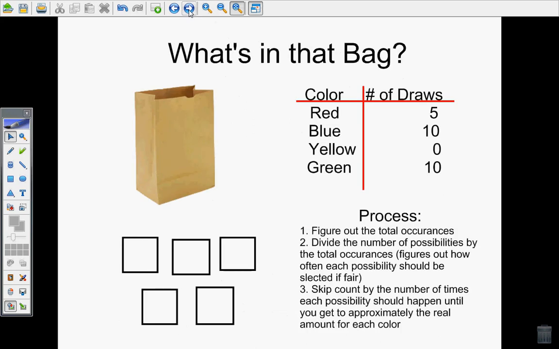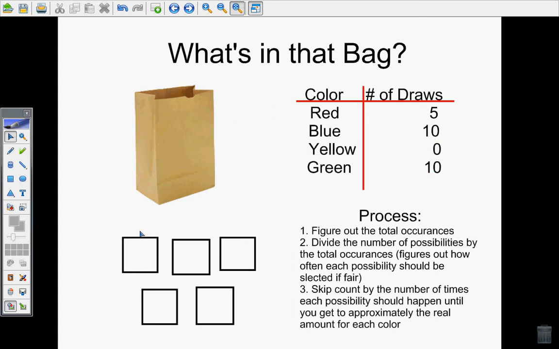We can use probability to make guesses about things that aren't as well known. For example, if I have a bag that has 5 little cubes inside of it, I can make some random draws, and each time I draw a cube out, I can put it back in the bag and make some predictions about what the total cubes inside of that bag are. So when I did this experiment, I had 5 draws that were red, 10 draws that were blue, and 10 draws that were green. I had no draws that were yellow.